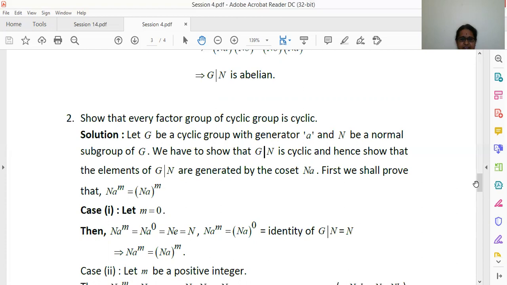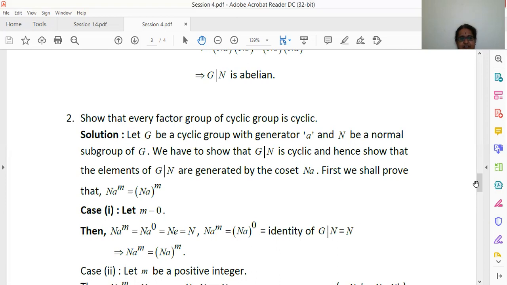That is, we have to prove that (Na)^m is equal to N a^m, and the three cases are: the value of m can be 0, it can be positive, or it can be negative. In all the three cases we have shown that (Na)^m is equal to N a^m.